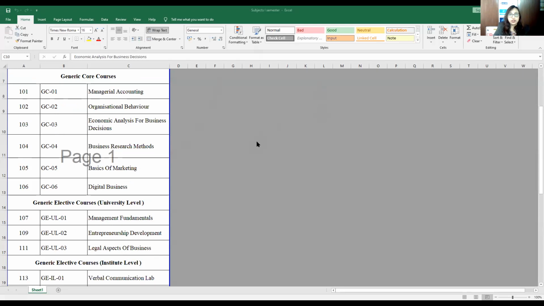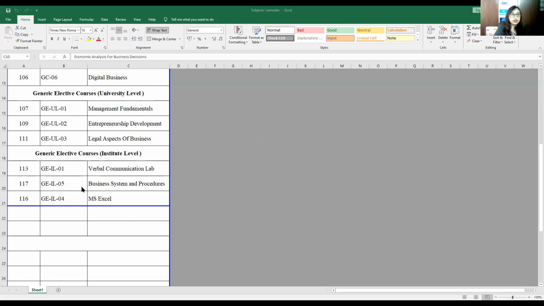There are 9 subjects which are compulsory for you, which will have University of Pune examinations, right? And then the remaining 3 subjects are generic elective courses, institute level. These are internal subjects.